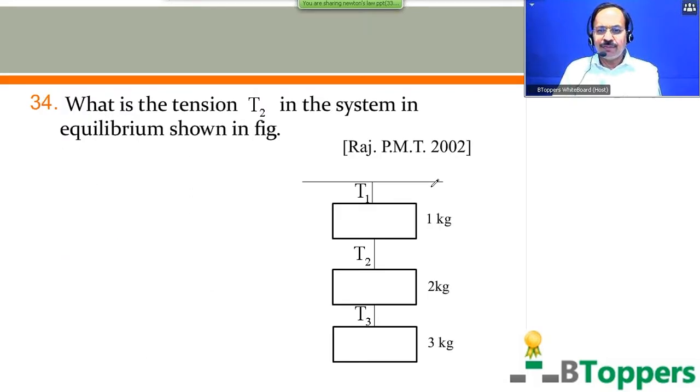See question number 34. What is the tension T2 in the system in equilibrium shown in the figure? You can observe that there are 3 masses, 1 kg, 2 kg, 3 kg connected by inextensible strings. The first string is hanging from the ceiling. You have to assume that all the masses are in equilibrium. You have to find the magnitude of tension T2. Come on, try this question.